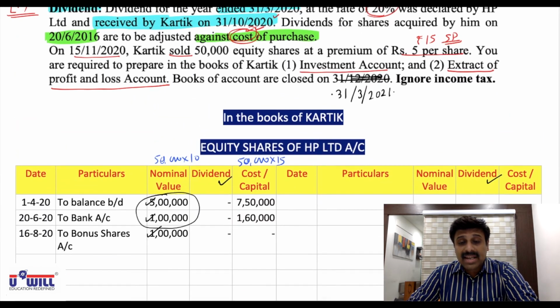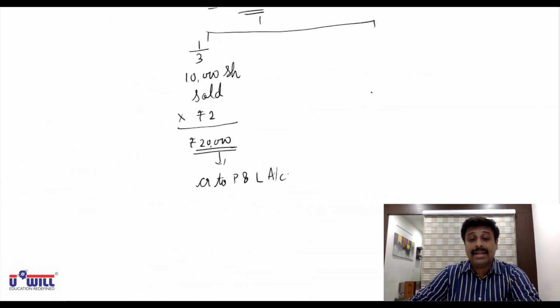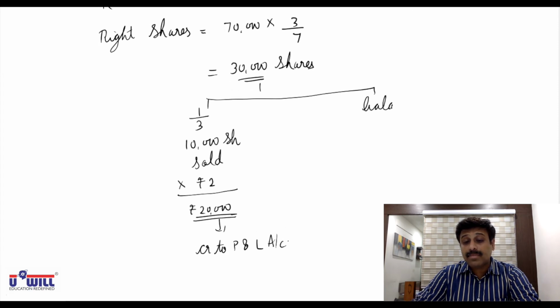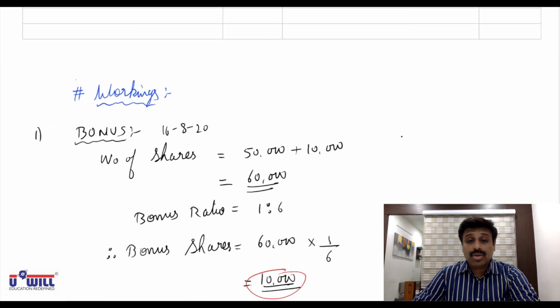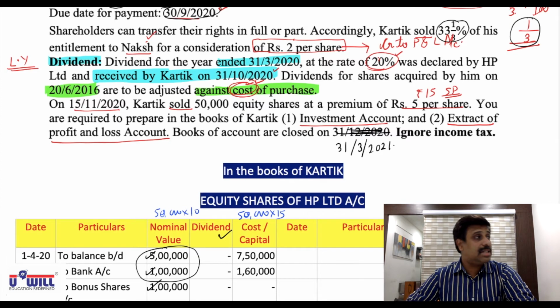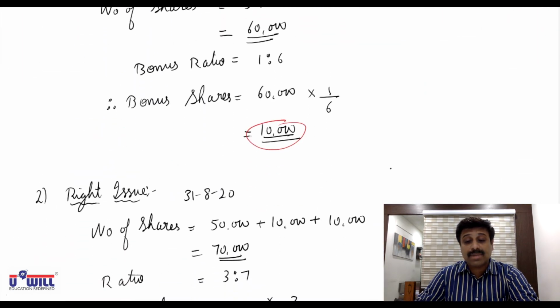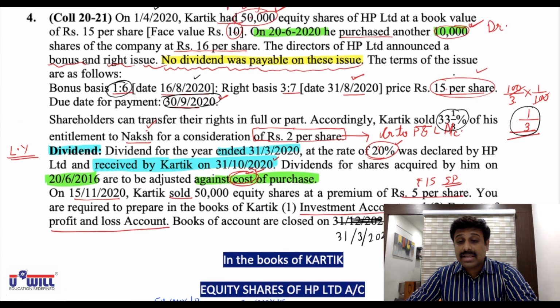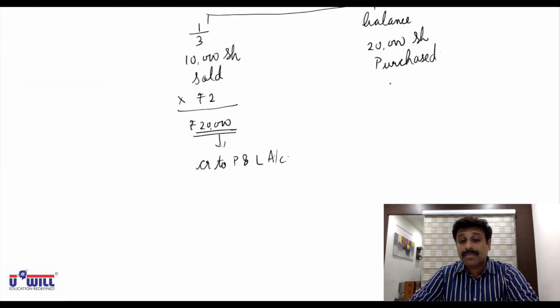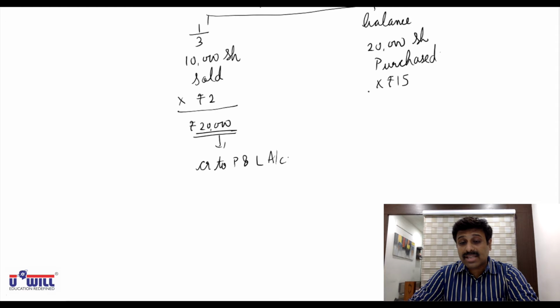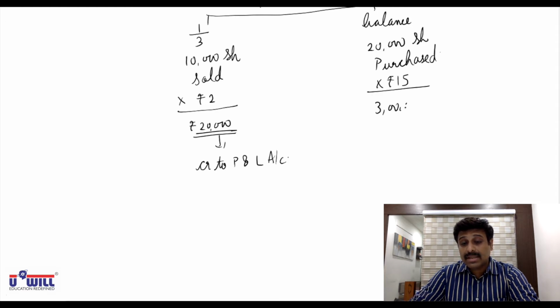Now, no other information is given in the question, so it is implied that the remaining balance, that is 2/3 shares, 30,000 minus 10,000, 20,000, obviously he has purchased. The question remains silent. So if he has sold 1/3 shares, the remaining 2/3 shares, 20,000 shares, he has purchased. And if he purchases those shares, then he was supposed to pay 15 rupees to the company. So purchased 20,000 shares at 15 rupees means 3 lakh rupees. This will come on debit side of investment account.